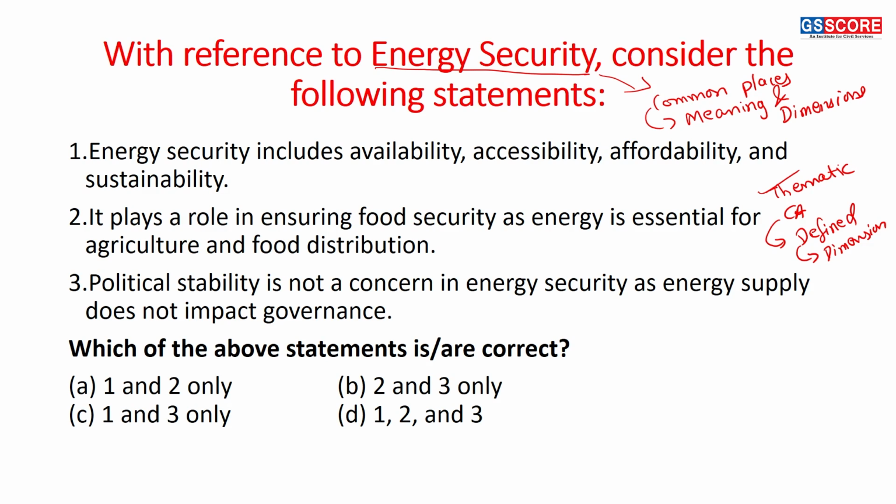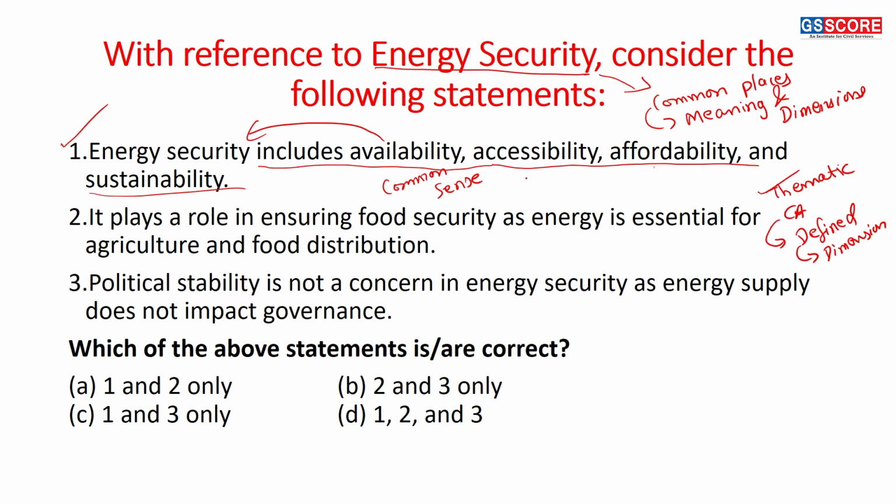So let us see what is energy security, what they want you to know about energy security. Energy security includes availability, accessibility, affordability and sustainability of energy. Absolutely correct. There is no doubt with respect to it. Now this is a commonsensical definition. All these particular terms satisfy the need of what could be energy security. So it is more or less based upon common sense. Even if you have not read the definition, it is based on common sense.